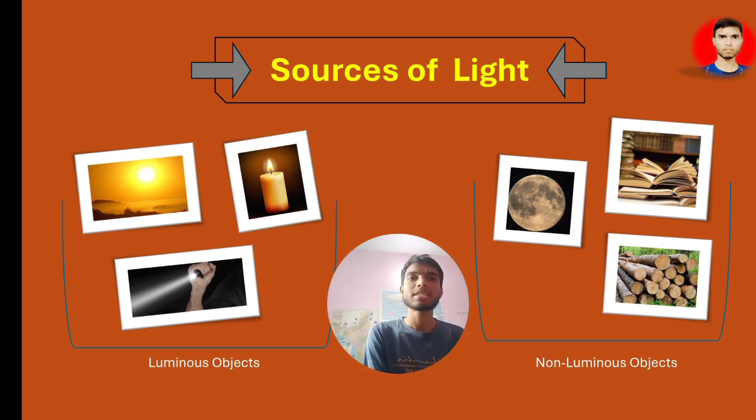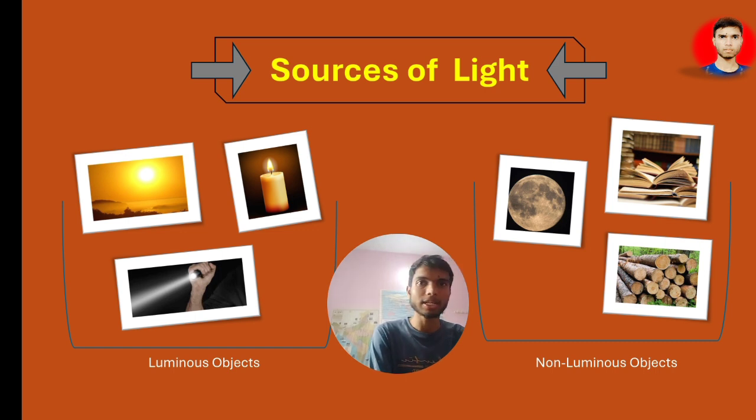We see some light on the moon, but that light is not of the moon. It is being reflected. The light coming from the sun falls on the surface of the moon, and then it turns direction. This turning of light is what we call a reflected ray.